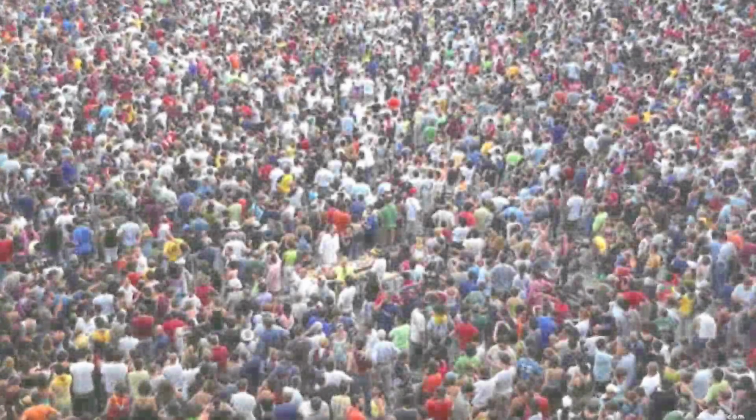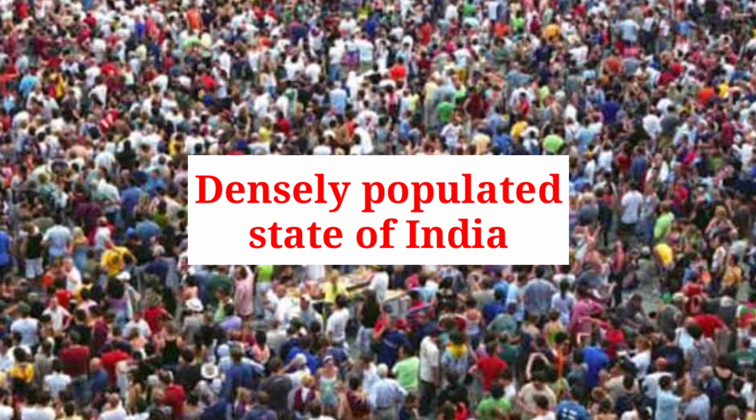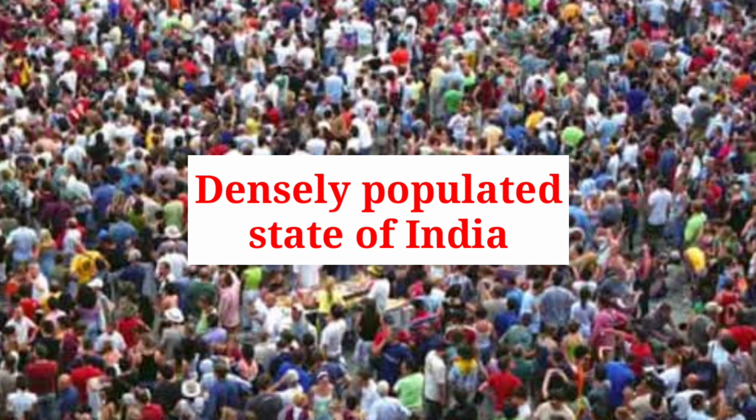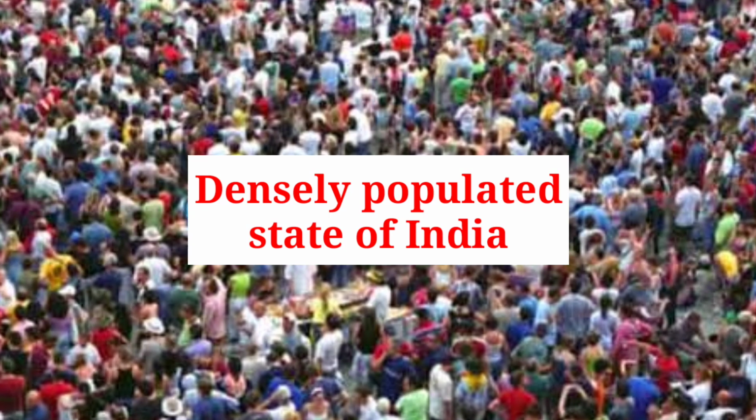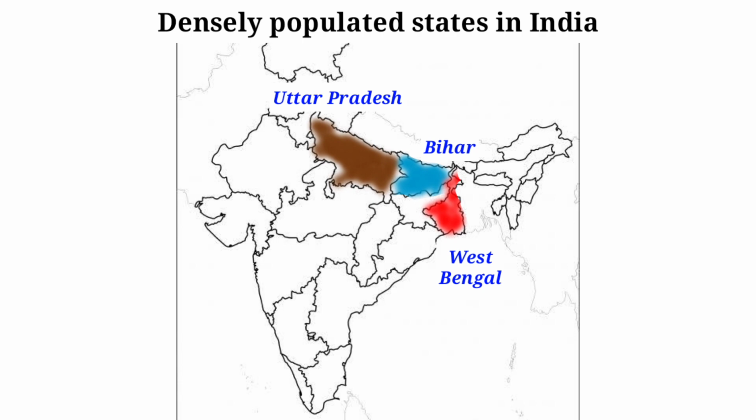In this map, we are going to mark densely populated state of India. Densely populated state in India is here, Uttar Pradesh. Here only alluvial soil. We marked already Uttar Pradesh. Then Bihar. Then West Bengal.